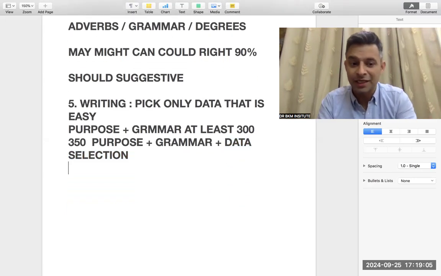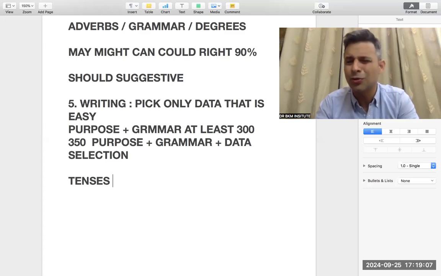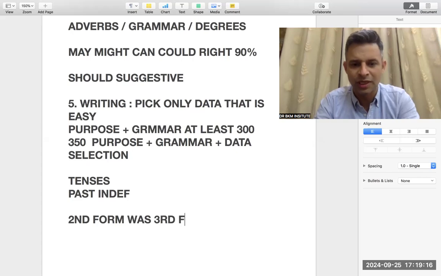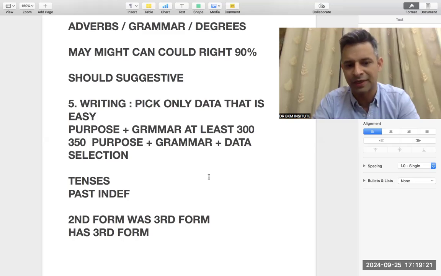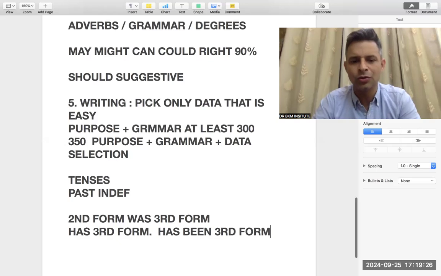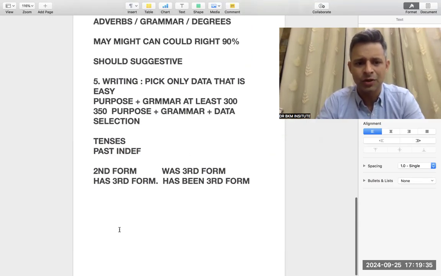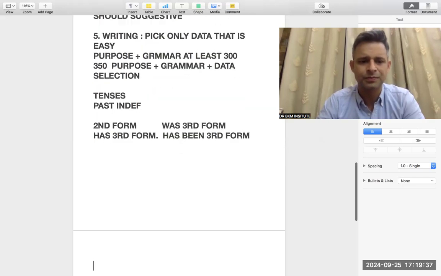Again, the second thing sir was mentioning is about tenses, that you don't have to learn every tense. The major tense is past indefinite, that means second form, and was plus third form. Both of these are past indefinite, and the second important tense is present perfect. These are the only two tenses you have to remember. How to use them, I will mention in just 2 seconds.